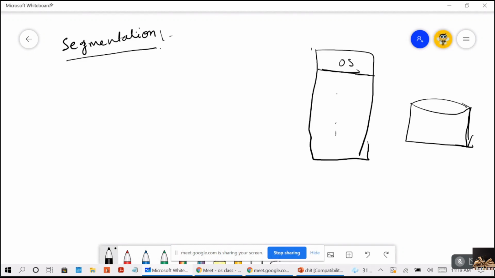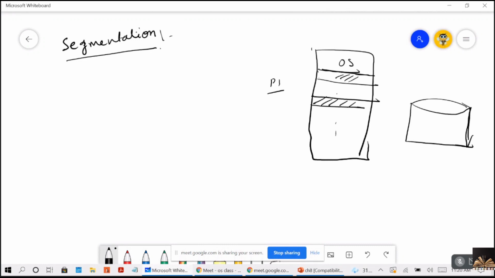Say there is a process P1; that P1 process need not be loaded in contiguous locations. Instead, it can have a segment here somewhere, and some other segment here. That means segmentation is a memory management scheme that permits the physical address space of a process to be non-contiguous.